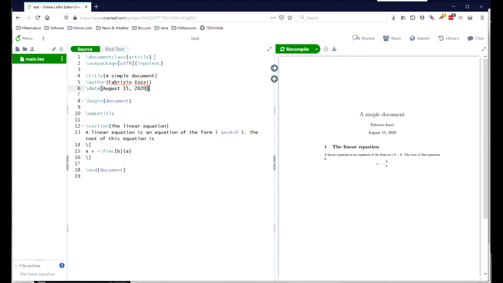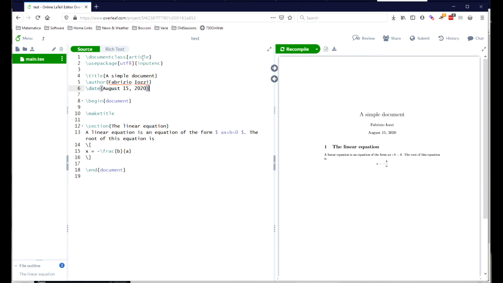The first command in a LaTeX document is always the document class, which tells LaTeX what kind of document we are going to write. For short documents, the article class is the best one, organized in sections and subsections. If you want a longer document, you probably use the book class.